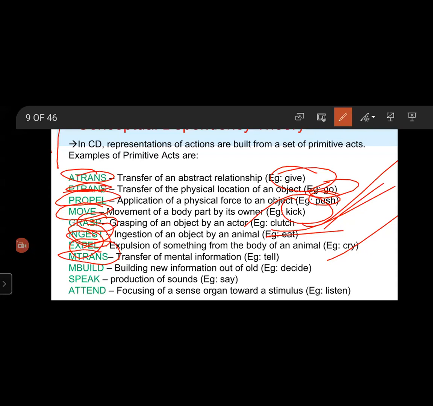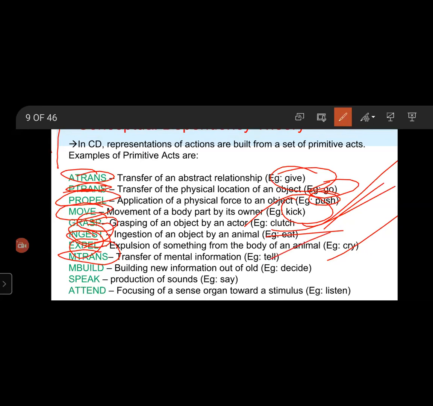Next, M-trans. Here, M-trans means transfer of mental information between animals or within an animal itself. For example, tell, read, speak, sing.